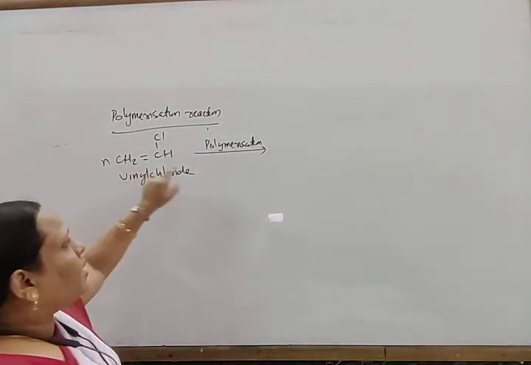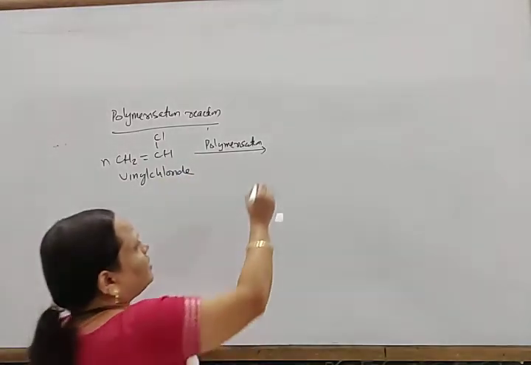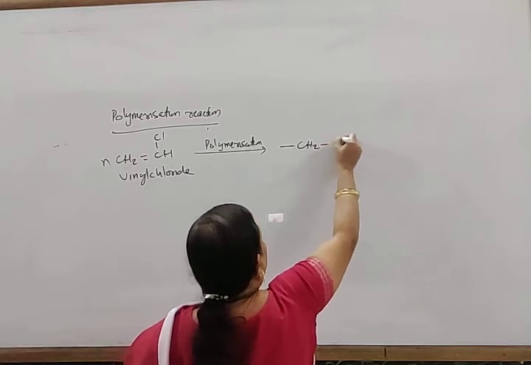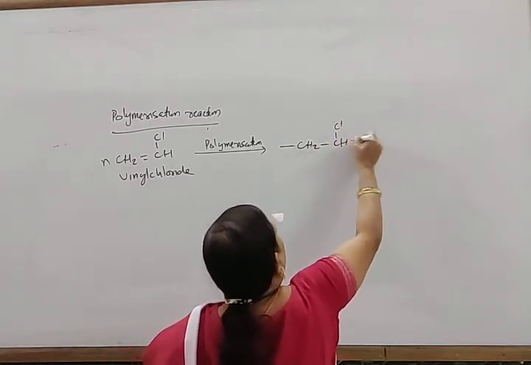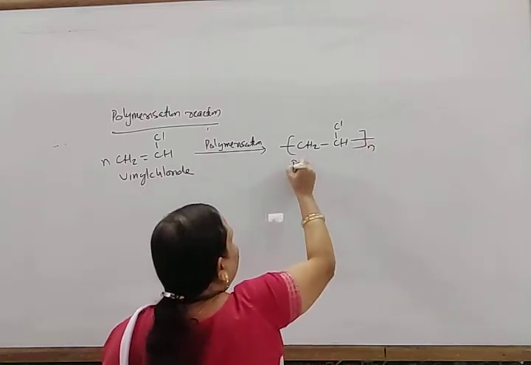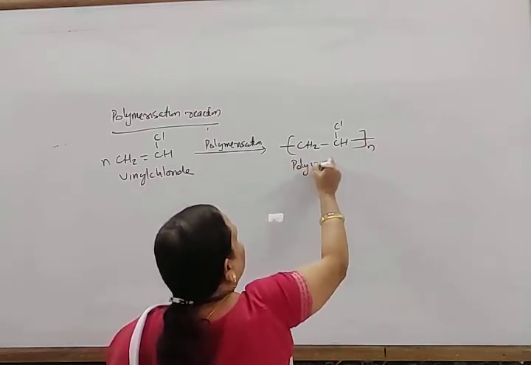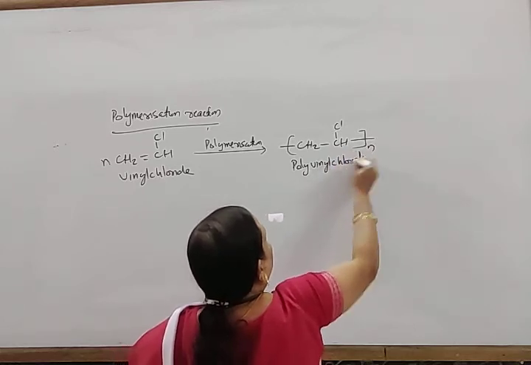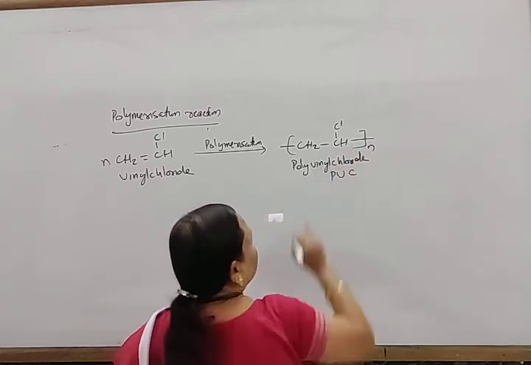So when vinyl chloride undergoes polymerization, it forms the repeating unit CH2-CHCl, and this is known as polyvinyl chloride, also known as PVC.